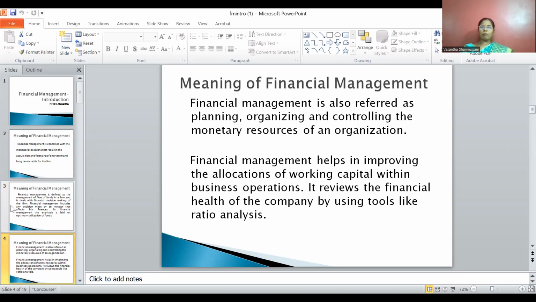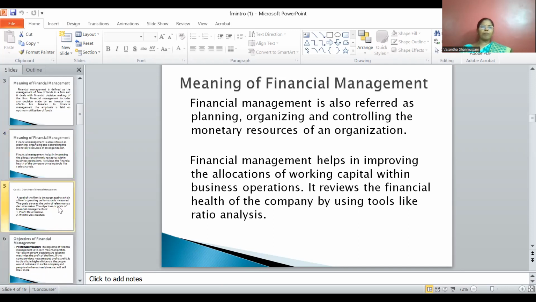The financial health of an organization can be assessed with the help of the tool ratio analysis. What is meant by ratio analysis? Ratio analysis is one of the important tools of financial analysis and interpretation. It helps to find out the relationship between any two aspects, like current assets and current liabilities. We can identify the profitability, solvency, and turnover of the organization. That is one of the important advantages of ratio analysis.